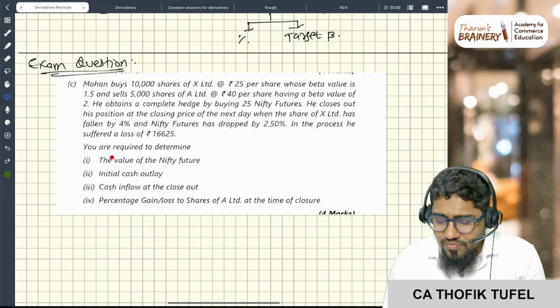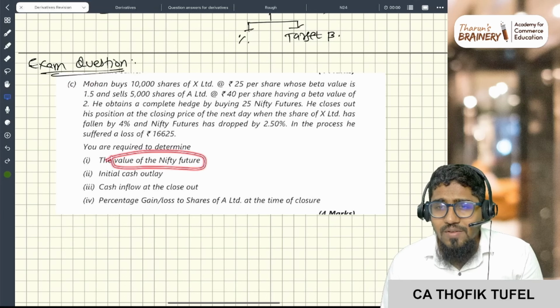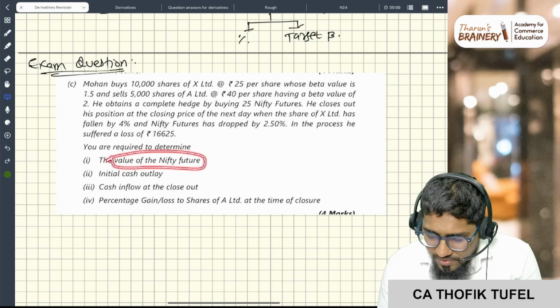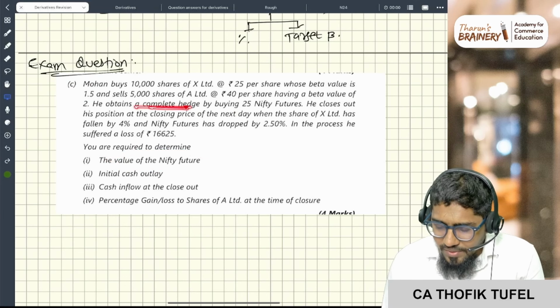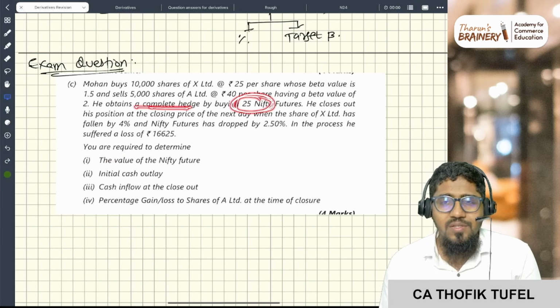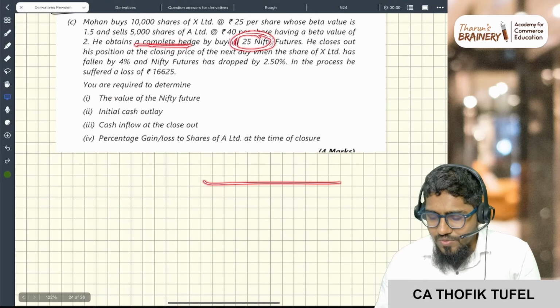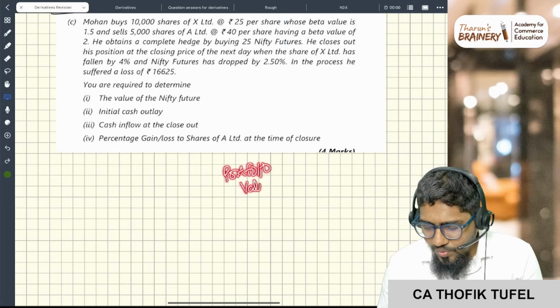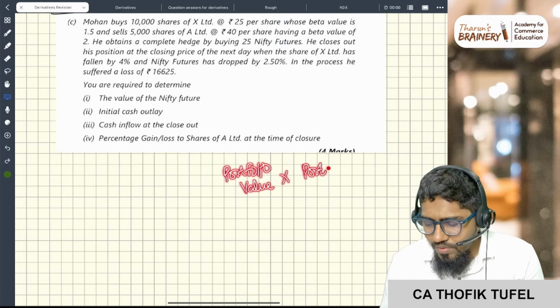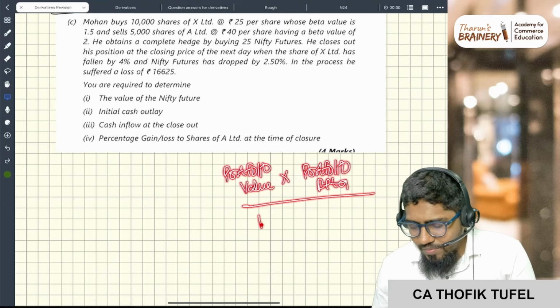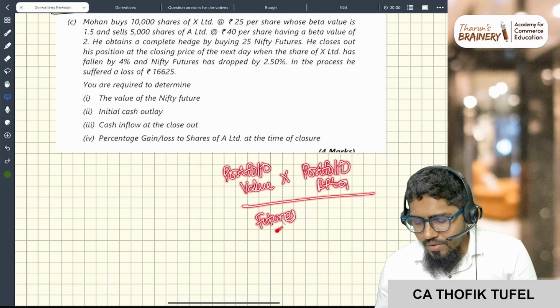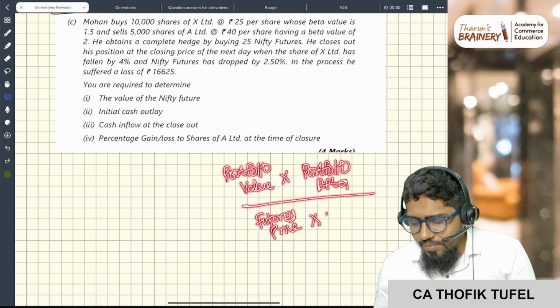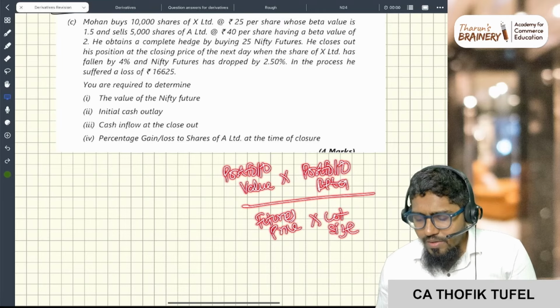Here, the value of nifty future and number of contracts are given. He obtains a complete hedge by 25 nifty futures. So number of contracts is portfolio value into portfolio beta divided by futures price multiplied by lot size.